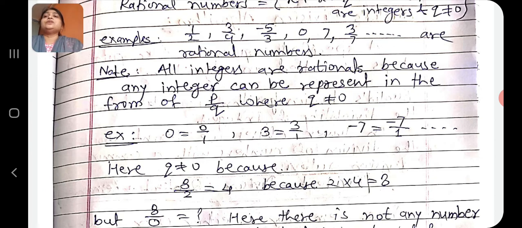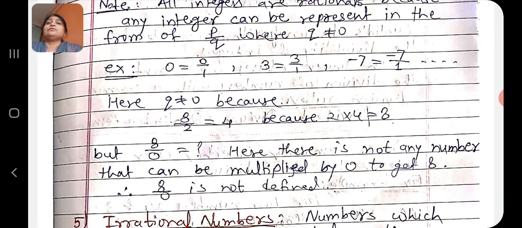Here we write q is not equal to 0. For rational numbers, we write q is not equal to 0. Why? Why q is not equal to 0? Because in fraction 8 by 2, we can write 8 by 2 equals 4, because 2 into 4 is equal to 8. But what about 8 by 0? There is no number that can be multiplied by 0 to get 8. Therefore 8 by 0 has no value. Therefore we can say 8 by 0 is not defined.